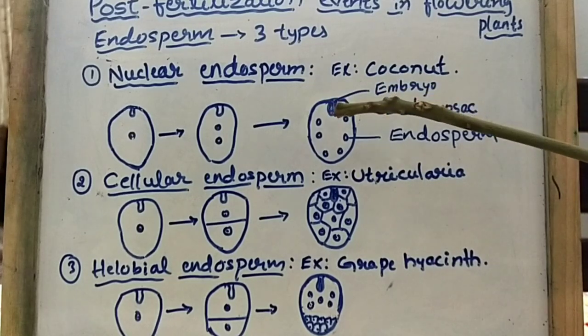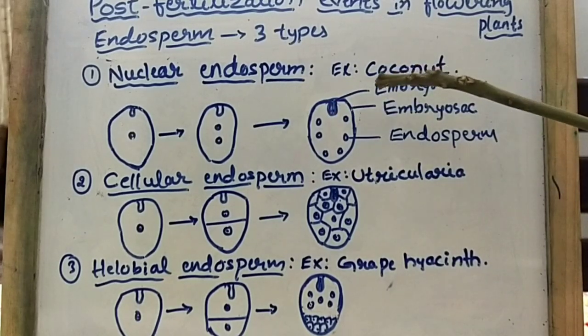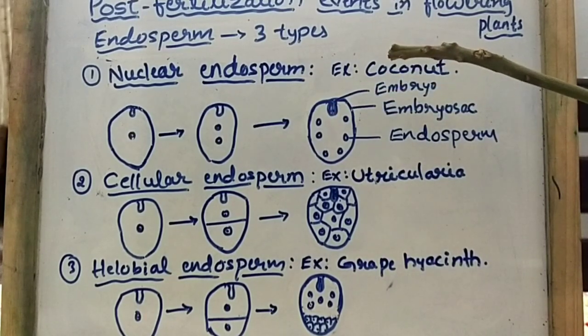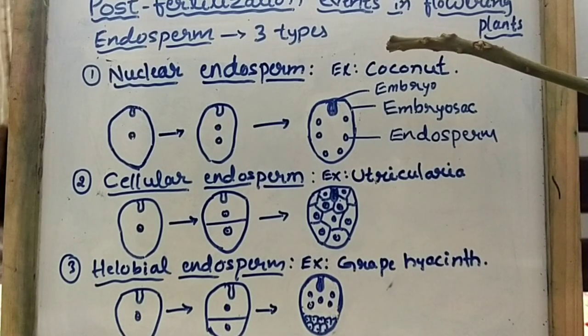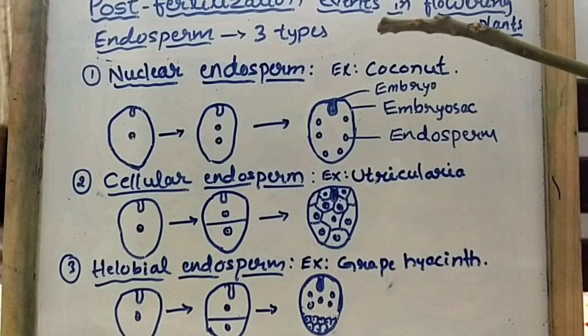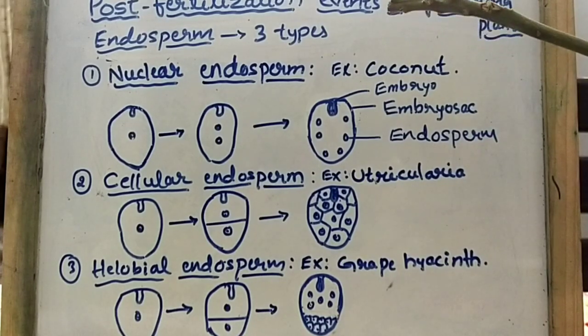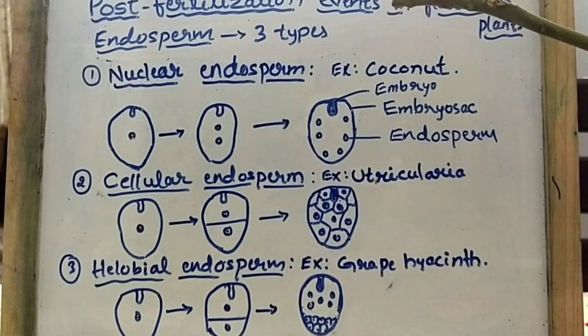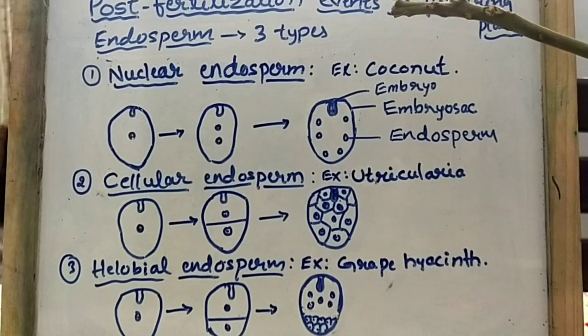A very good example is coconut. We are drinking tender coconut milk. In that coconut water that we are drinking, what is it? It is endosperm.